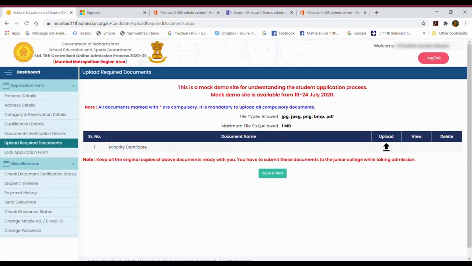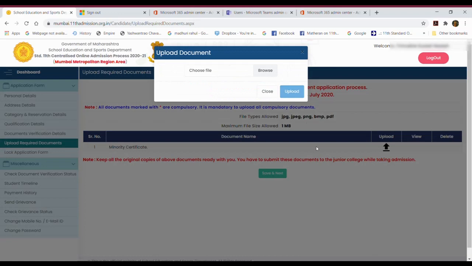Students, you can read here that the maximum file size allowed is 1 MB. See to it that the file you upload does not exceed 1 MB. Okay, so keep these things handy when you are uploading your details on the website. You should keep all these things handy so that it will be easy for you when you are filling your form.